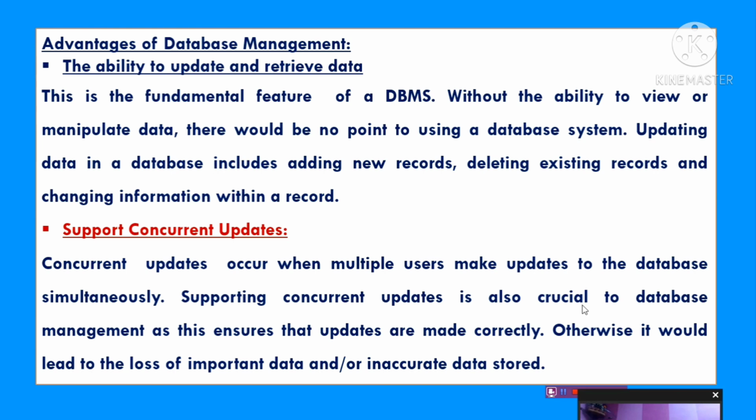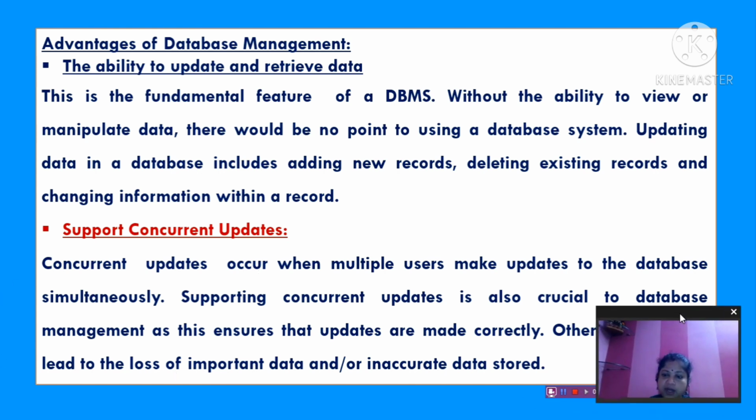Supporting concurrent updates is also crucial to database management, as this ensures that updates are made correctly. Okay. Otherwise, it would lead to the loss of important data and inaccurate data stored. You know that if the updation of data from different places is not successful, then we will get inaccurate data. Okay. And if in a railway reservation system we get inaccurate data, then what will happen to us? Accidents will also happen, and all the travelers will also be in problem. Okay, so database supports concurrent updates also.